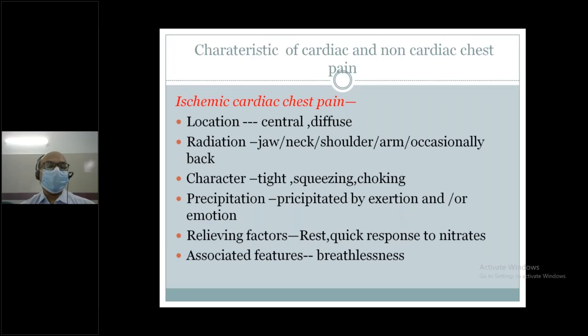Character is tight, squeezing, choking. Precipitation: precipitated by exertion and/or emotion. Relieving factors: rest, with weak response to nitrates. Associated features: breathlessness, sweating, palpitation, dizziness, etc. So these are the characteristics of cardiac chest pain.